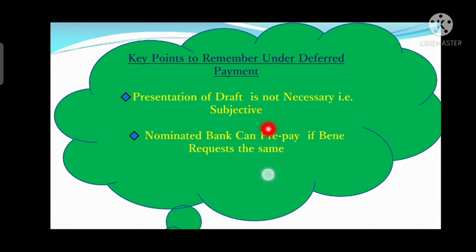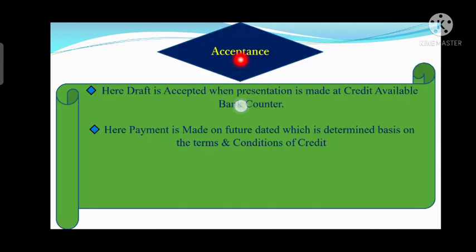Here the nominated bank can prepay if the beneficiary requests the same. If the beneficiary requests the payment in advance, then the nominated bank can prepay its own deferred payment undertaking. Because under deferred payment, the payment will be on a maturity date, but if the beneficiary requests, the nominated bank can prepay it. Right? Now we will discuss another aspect of honor that is called acceptance.